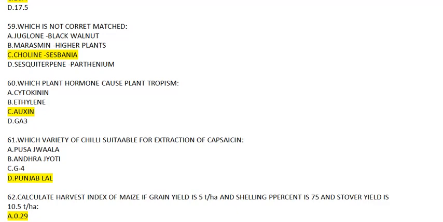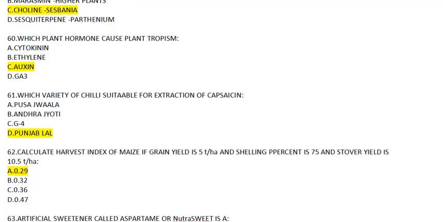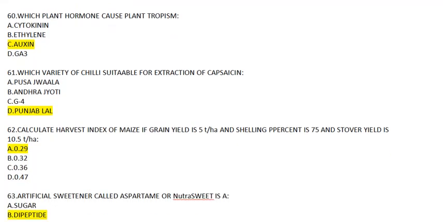Question number 59. Which of the following is not correctly matched? Now on the left hand side, the name of toxins are given, while on the right hand side, it acts on which plant that's given. So the last option is not correctly matched, while all others are correctly matched. Now coming to question number 60. Which plant hormone causes the plant tropism? And this is auxin.